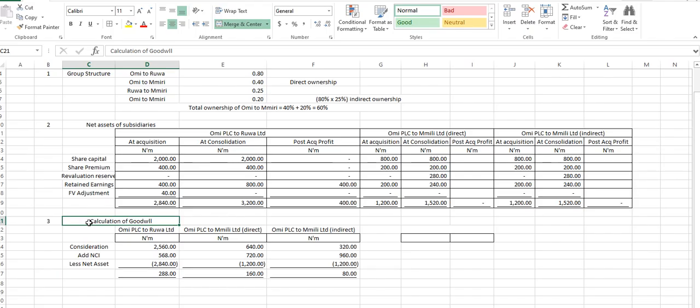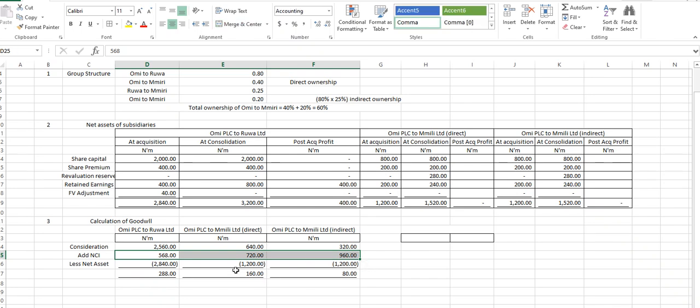Okay. Now after the goodwill, what else do we have? We calculate NCI, right? Yes, sir. What's the total value of NCI? The NCI at the date of acquisition, we've identified it, which is 568, 720, and 960. Abi, am I right, please? Yes, sir. Okay, that's at the date of acquisition. Now, let's calculate our total NCI. So what will be the total NCI in Omi?